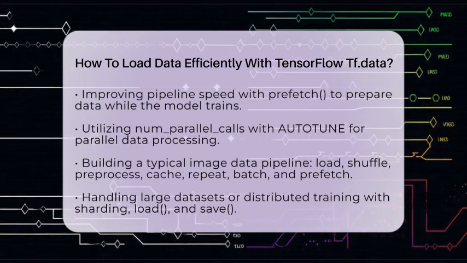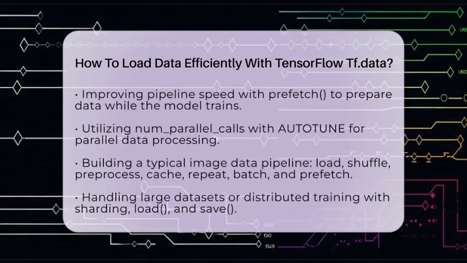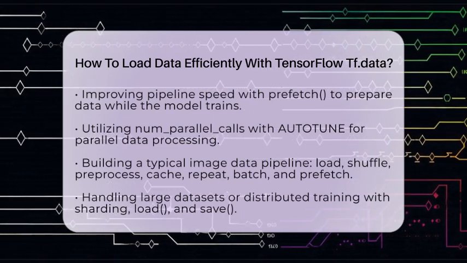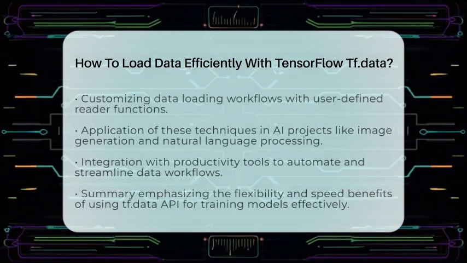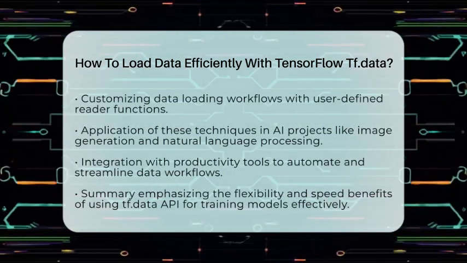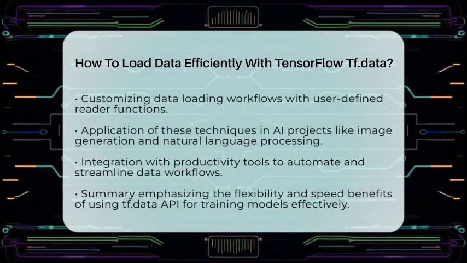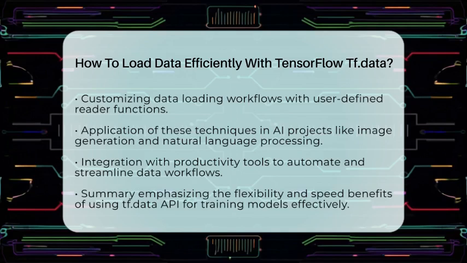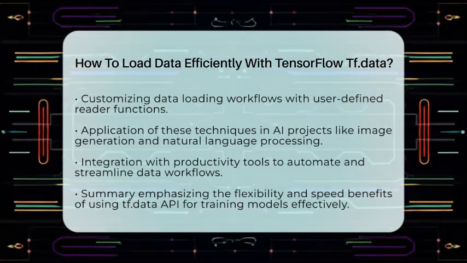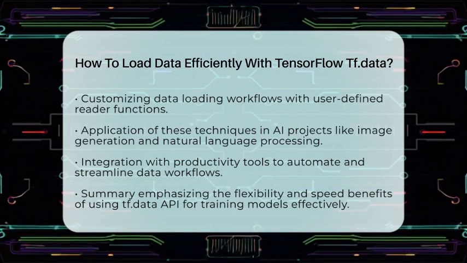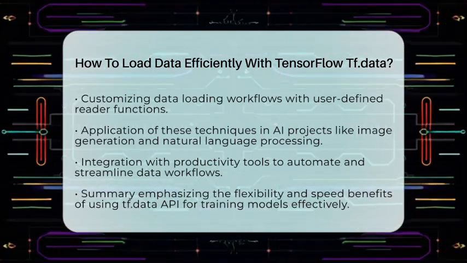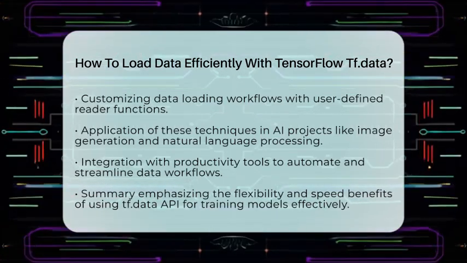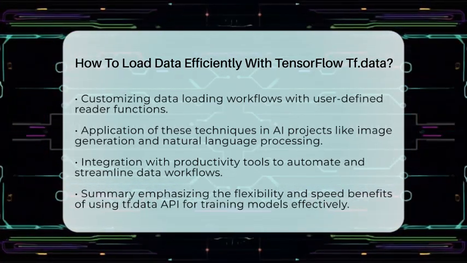Handling very large datasets or distributed training requires extra steps. You can split data across multiple workers with sharding, or save and load datasets with load and save. For complex data workflows, you can customize the data loading order with your own reader functions. This approach is especially useful in AI projects like training models for image generation or natural language processing, where datasets are massive and preprocessing is complex. Many productivity plugins and tools integrate these pipelines to automate data workflows, saving time and resources.